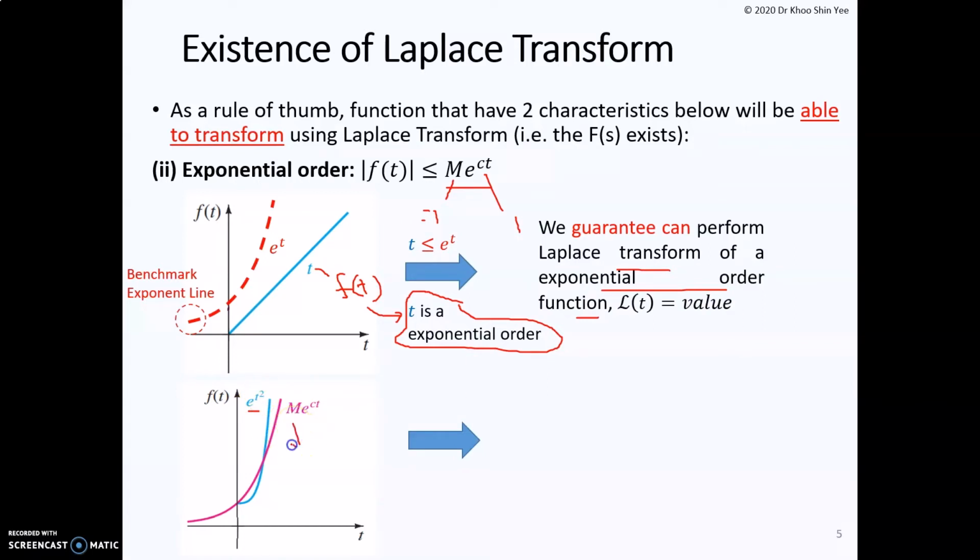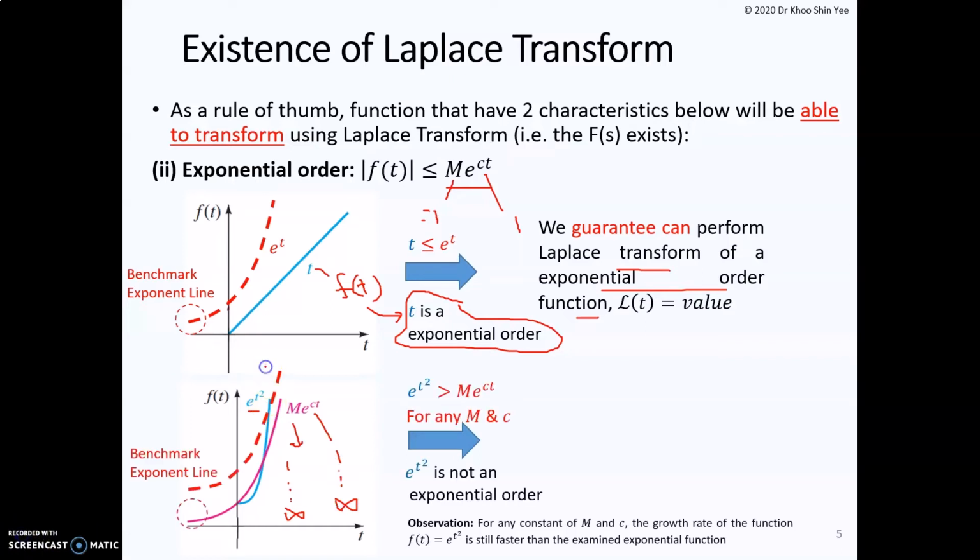So in this case, you try any number of m starting from 1 to infinity, and your c, you increase the number from 1 to infinity. So you see the e to the power of t squared is greater than the benchmark line here. So it means that the function exponential t squared is greater than your benchmark line. So in this case, we say that this function is not of exponential order.